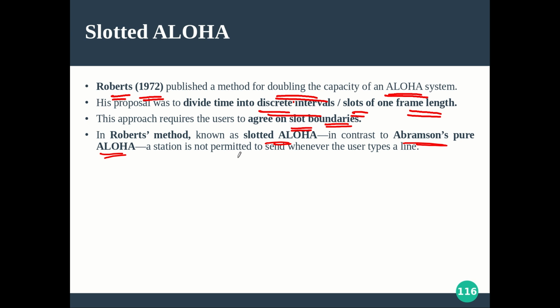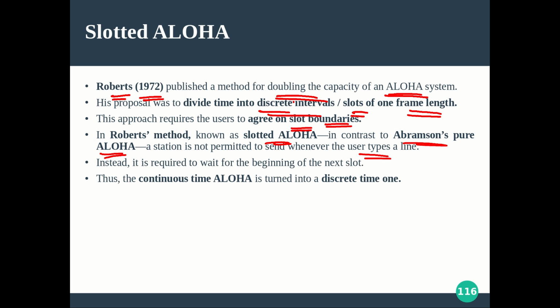So here a station is not permitted to send whenever the user types the line. Instead, the station has to wait until it reaches the beginning of the next slot, or the boundary of the next slot. So the continuous time aloha, that is nothing but what we already learned, pure aloha, is now turned into a discrete time aloha called slotted aloha. Okay, so this halves the vulnerable period.